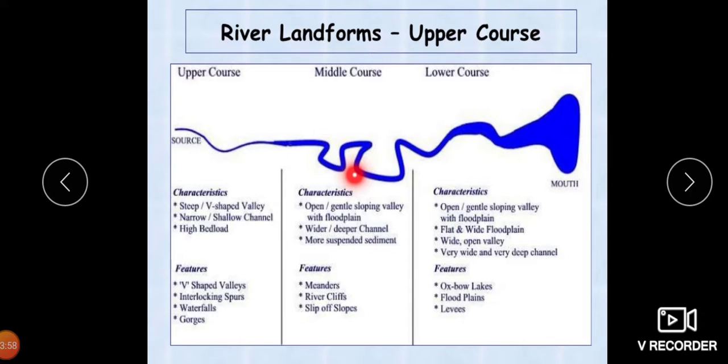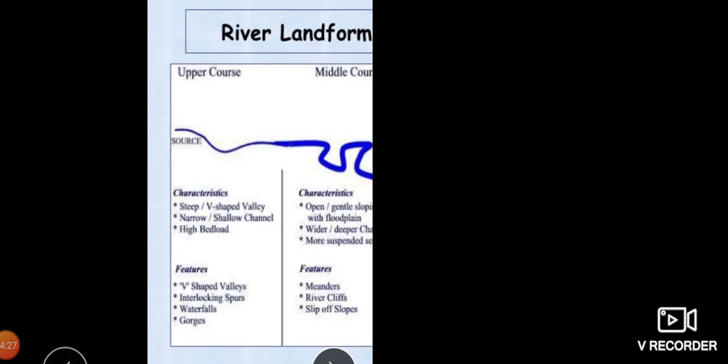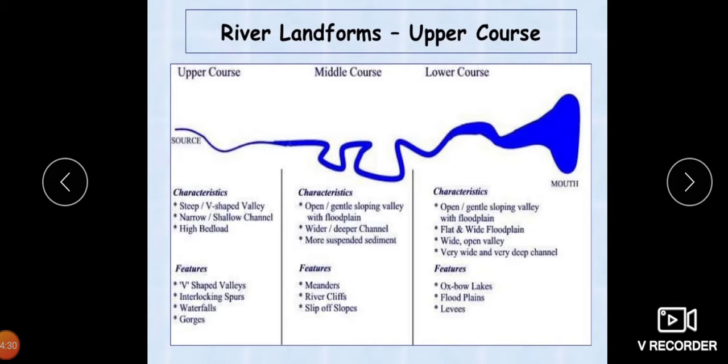Now when we move on to the middle course, in the middle course the river path has a moderate slope and velocity is less than the upper course. The volume of the water increases when many tributaries join the main river. The main work of the river in this stage is transportation of sediments and little deposition. The important forms in this stage are alluvial fans and the meanders.